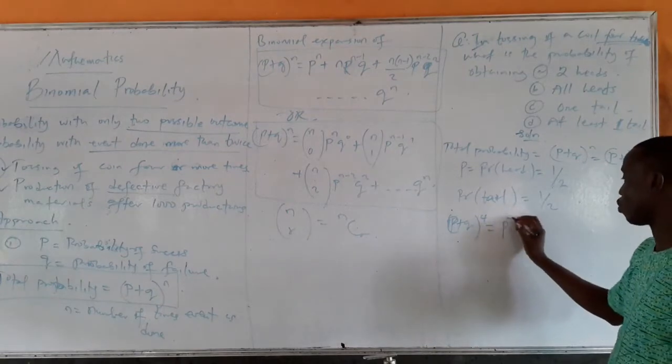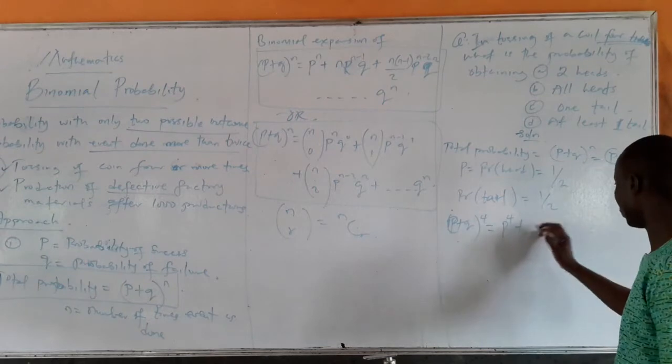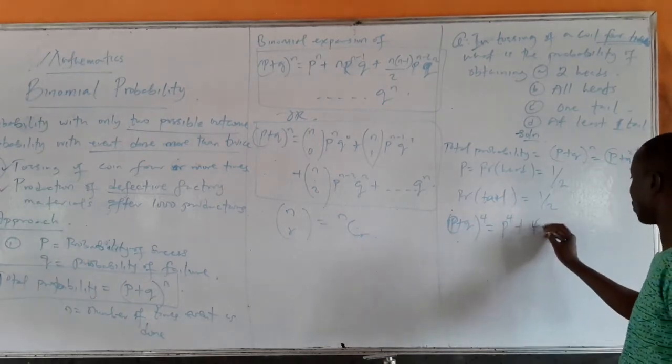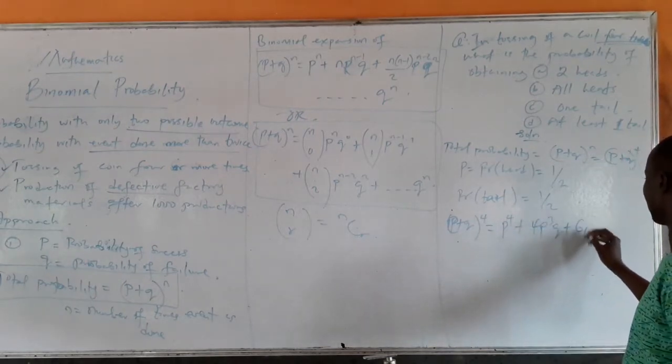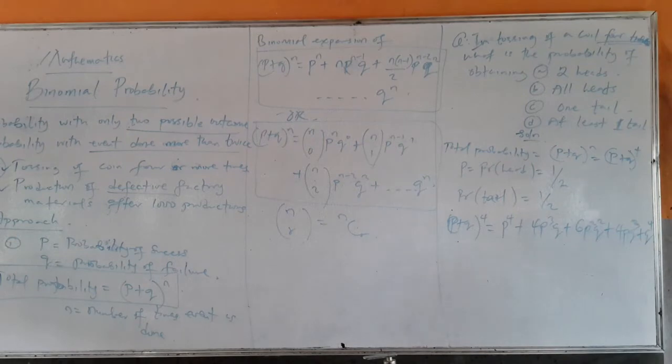You get P raised to power 4 plus 4P cubed Q plus 6P squared Q squared plus 4PQ cubed plus Q raised to power 4. So that's the expansion you get.